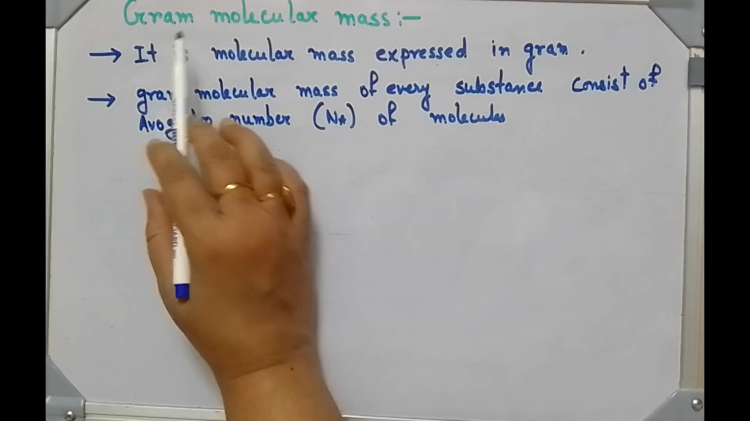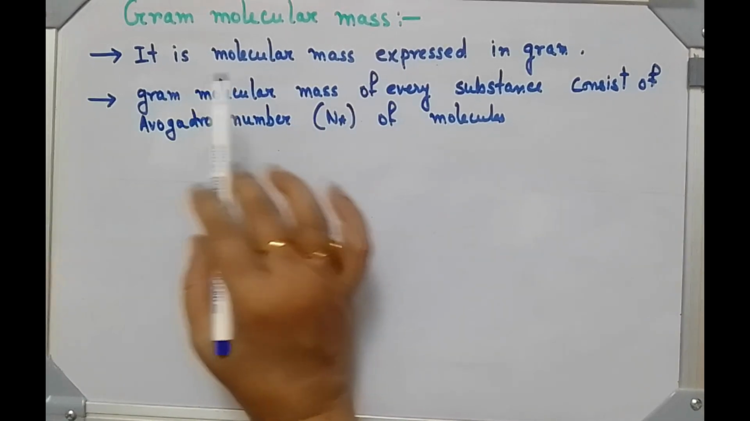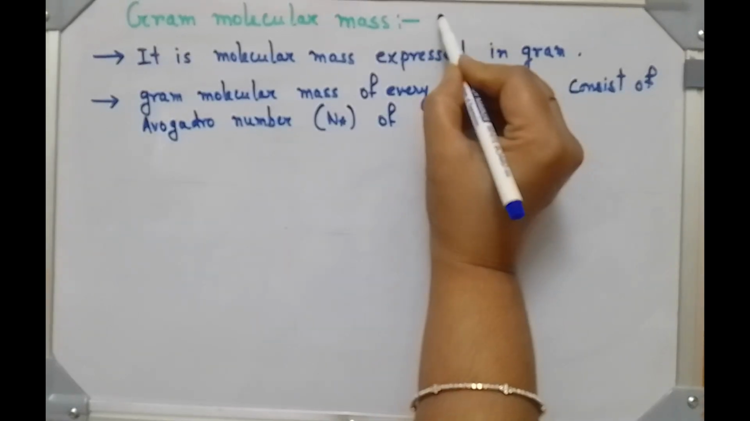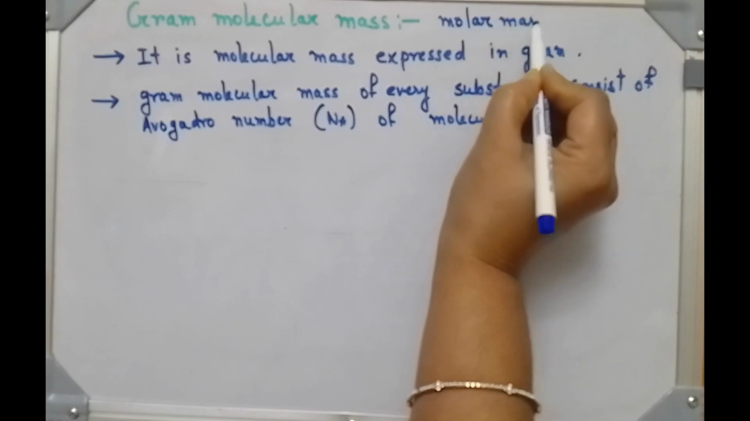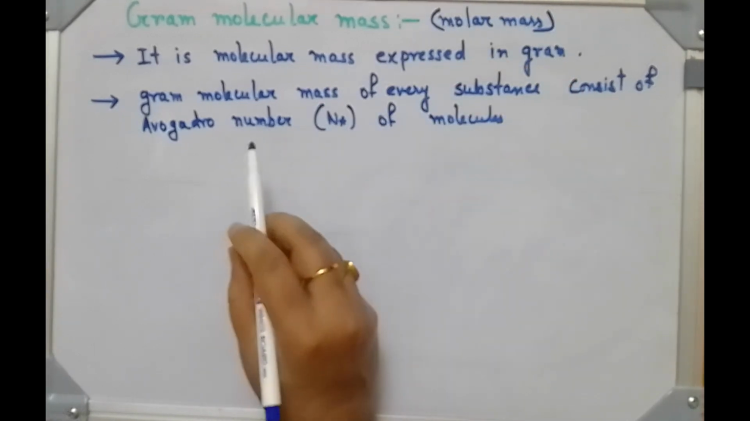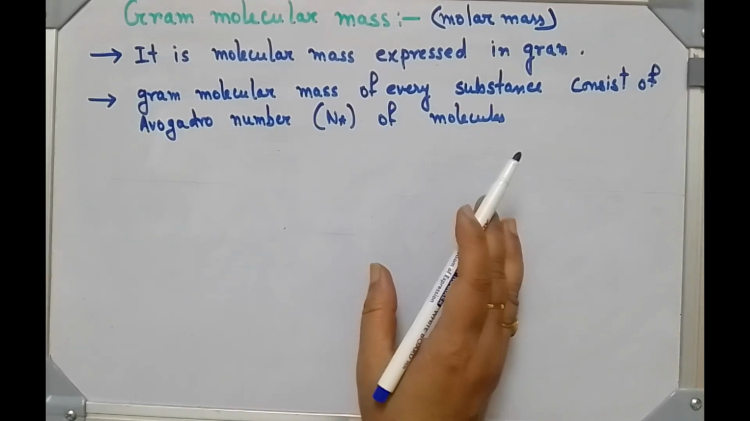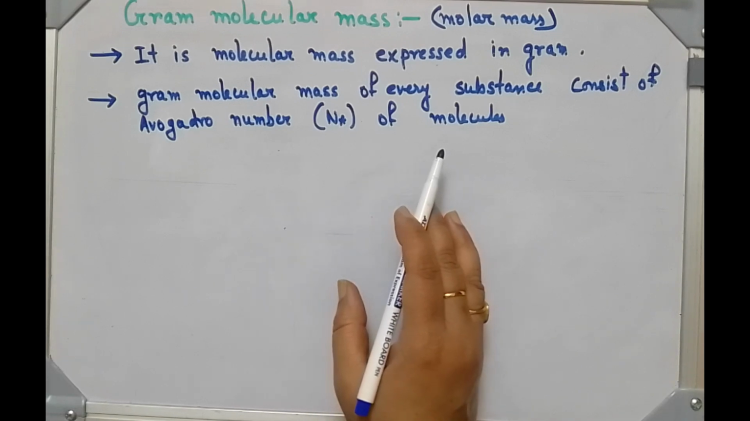Next topic is gram molecular mass. What is it? It is molecular mass expressed in gram. It is also called molar mass. Gram molecular mass of every substance consists of Avogadro number of molecules.